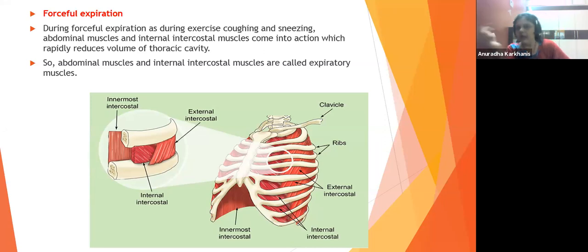IICM is nowhere involved with inspiration. So abdominal muscles and internal intercostal muscles are associated with forceful expiration. These are hidden points of this chapter. They are not mentioned and they ask you questions, so I have given them in detail.